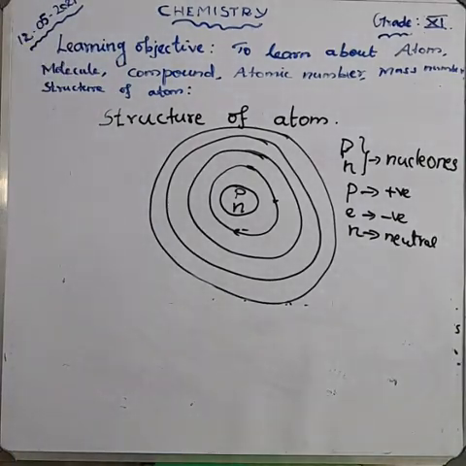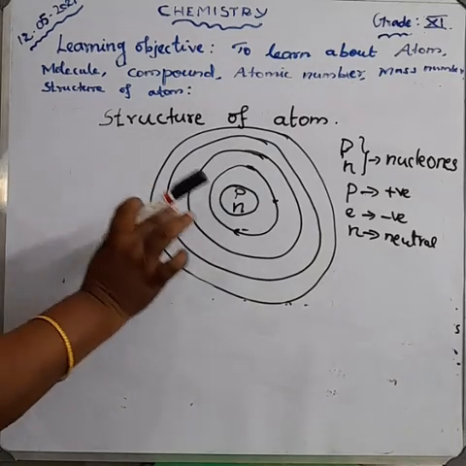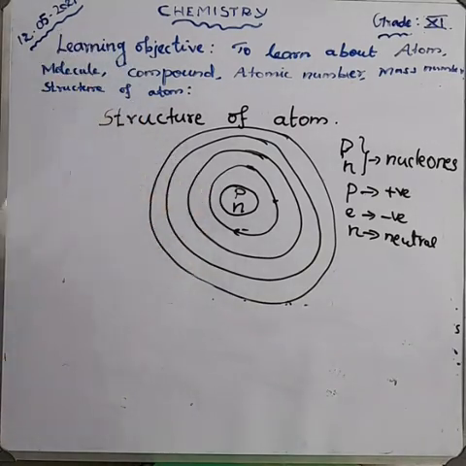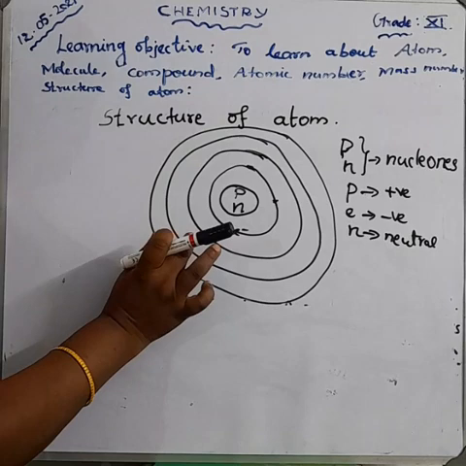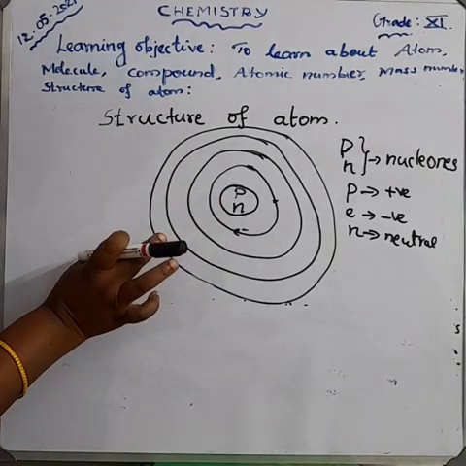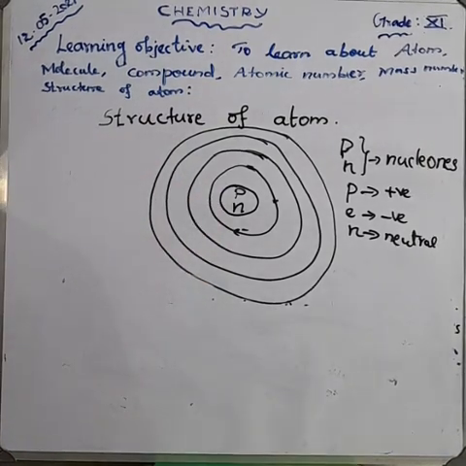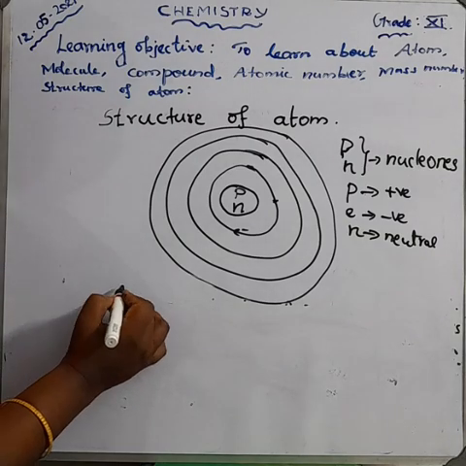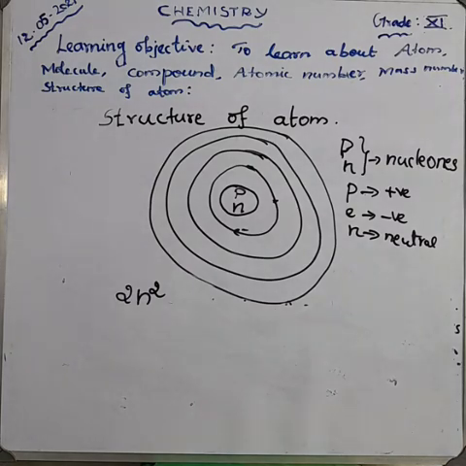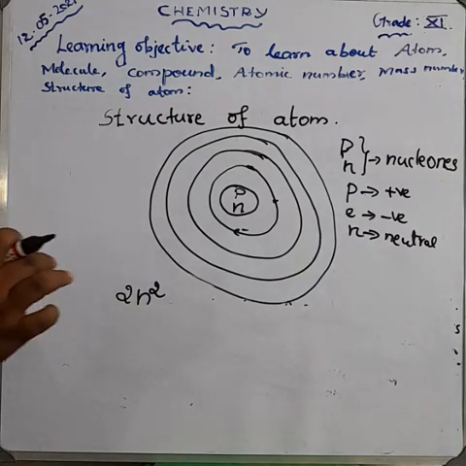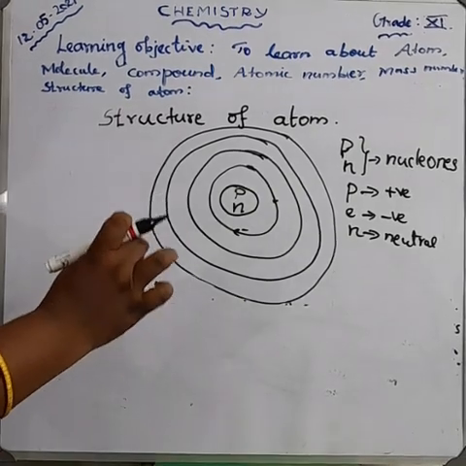The maximum number of electrons occupation in a shell has a general formula. What is the general formula? 2n square. The maximum number of electrons occupation in a shell.